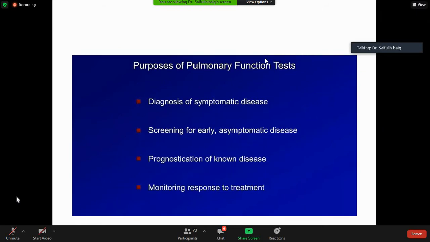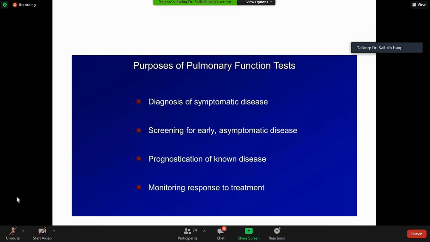Immunosuppressed patient will be at risk of developing certain other disease, certain infections. So a pulmonary function test will not be very helpful over there. Then prognostication of known disease. Say a patient who we have diagnosed as COPD, and we want to assess his pulmonary function test every 6 months to know whether his FEV1 is deteriorating, because we know that with aging and with risk factor, COPD becomes worse. And with exacerbations also. Exacerbation is the biggest risk factor for deterioration of COPD.